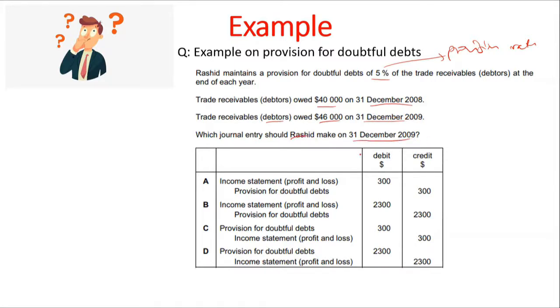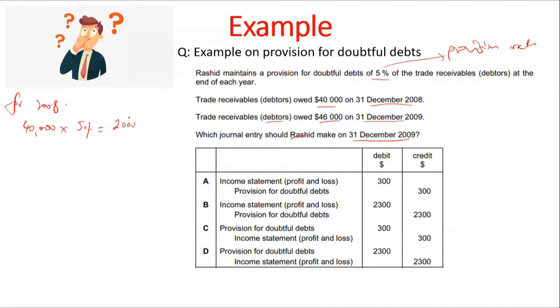This multiple choice question is asking what would be the entry for provision for doubtful debts on 31st December 2009. In order to do so, the first step would be to calculate the provision for doubtful debts for 2008. For 2008, provision for doubtful debts would be 40,000, which is the trade debtors, times the provision rate of 5%, which gives me an answer of 2,000.